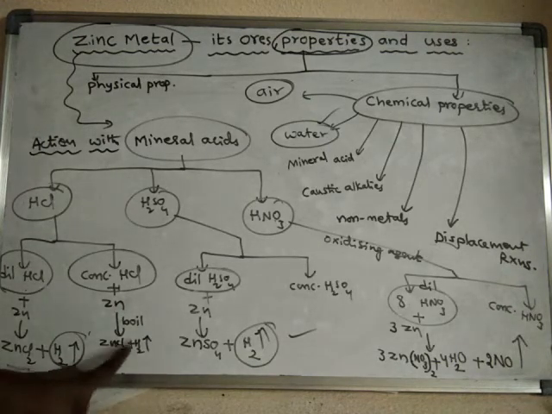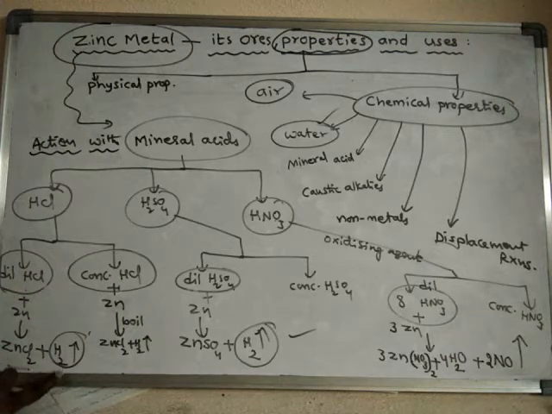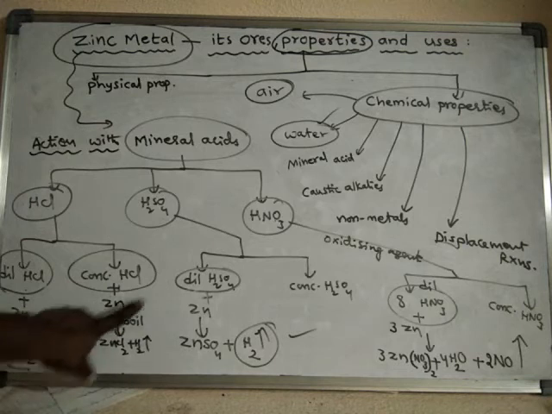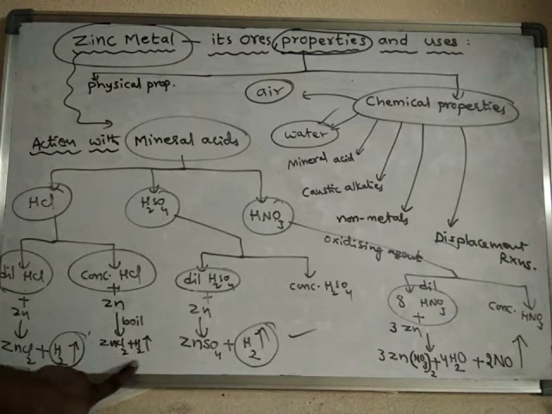Okay, but here we have to boil. In this case, no need of boiling. Simply if you mix zinc metal with dilute HCl, the reaction takes place spontaneously and zinc chloride and hydrogen gas are formed. But if you take a concentrated HCl, then we have to heat the mixture of zinc and concentrated HCl, then only the reaction takes place and forms the same products. Here also the same products are formed.